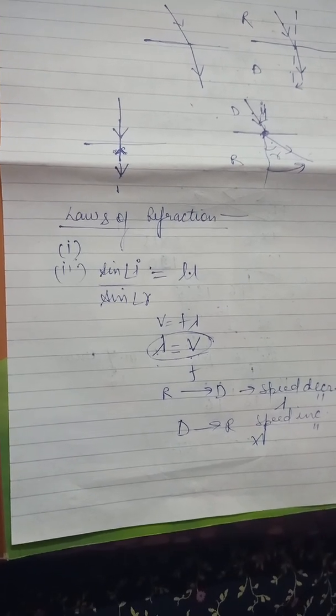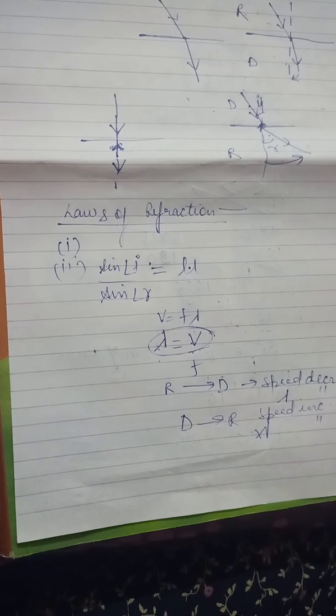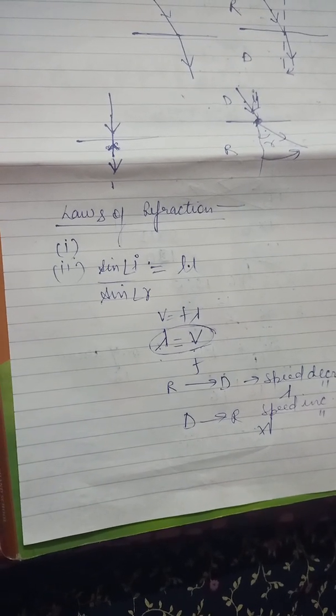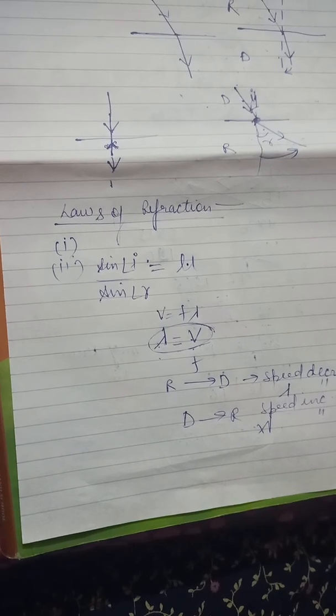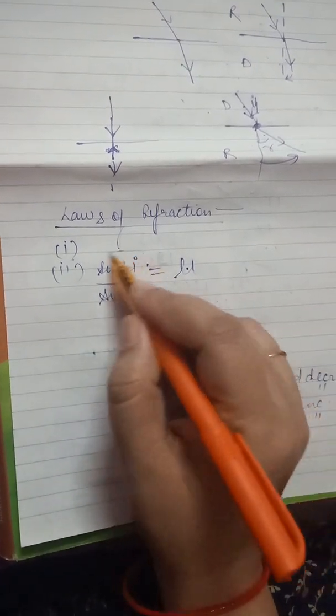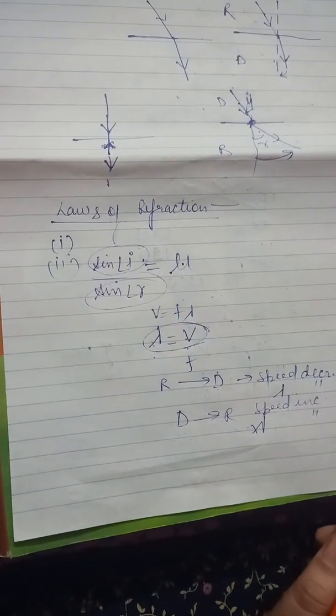Next we have speed of light in different medium, relation between refractive index and speed of light. Refractive index of a medium is defined as, the first definition I have already explained, the ratio of sine of angle of incidence to the sine of angle of refraction.